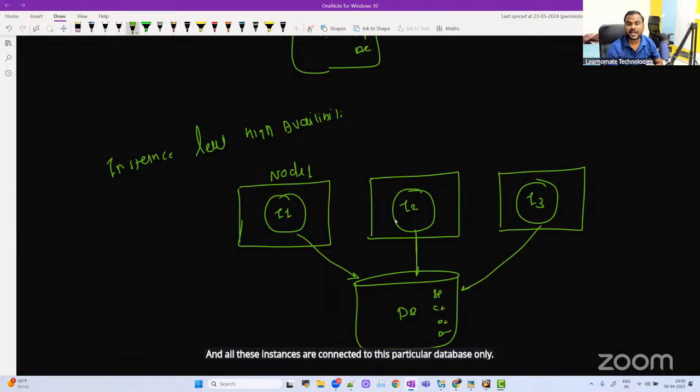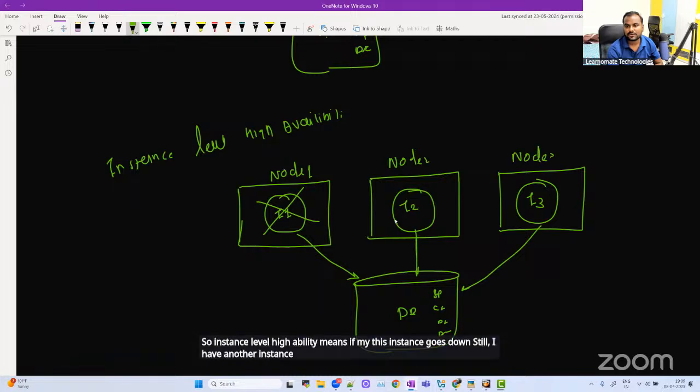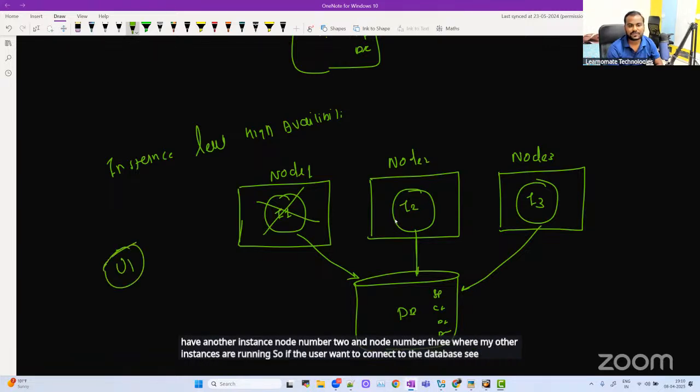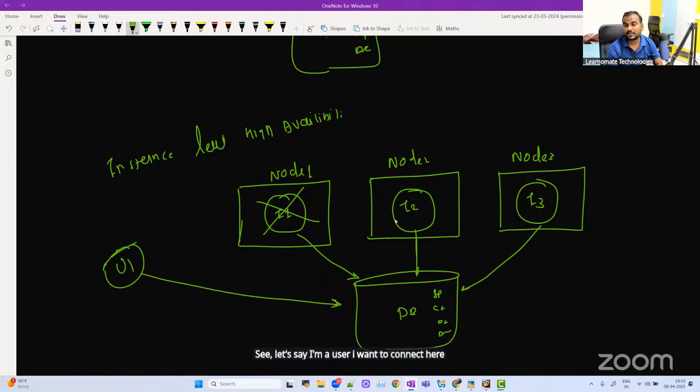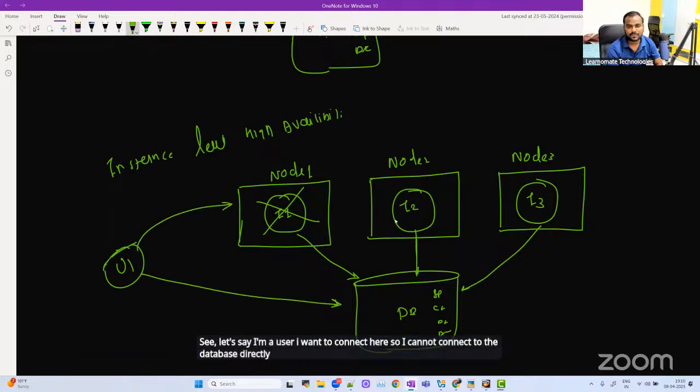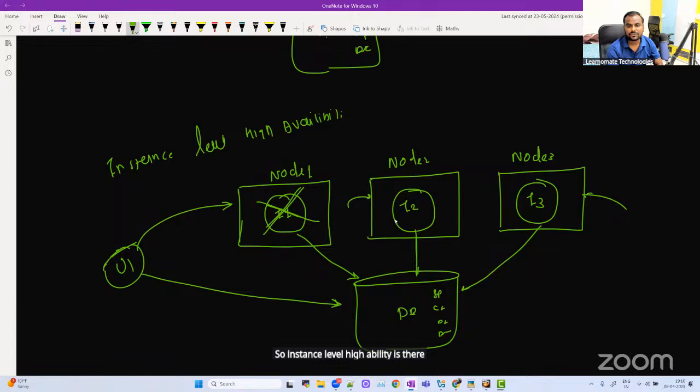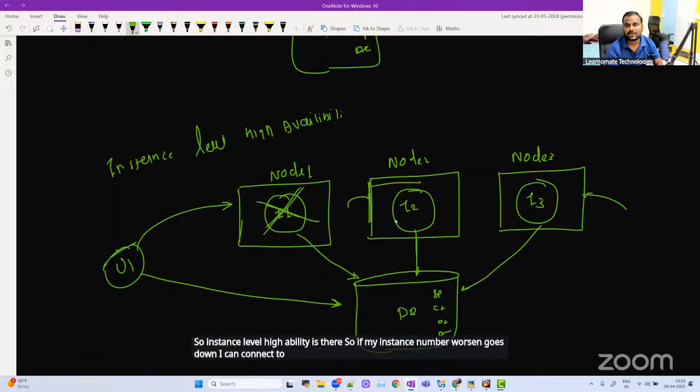Instance level high availability means if this instance goes down, I still have another instance on node number 2 and node number 3 where my other instances are running. If I am a user and want to connect, I cannot connect to the database directly. I can connect through node number 1, node number 2, or node number 3. So if my instance number 1 goes down, I can connect from node number 2 or node number 3.